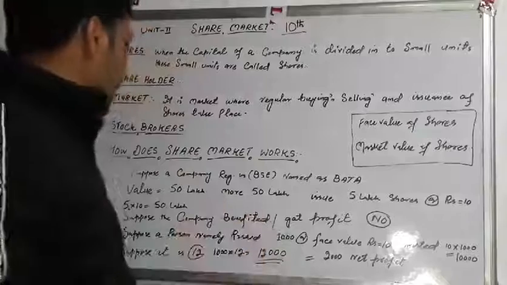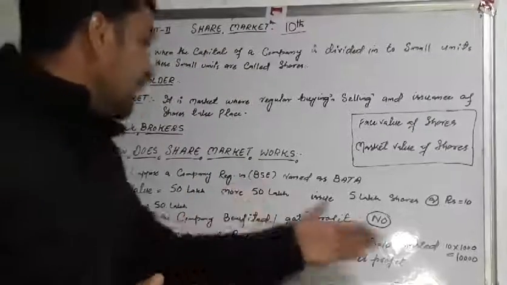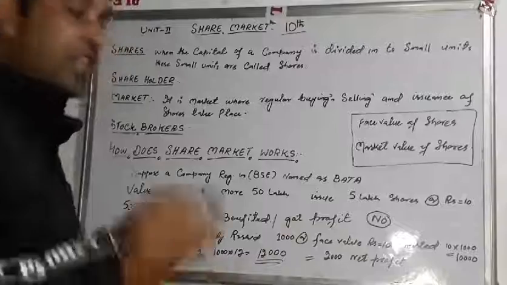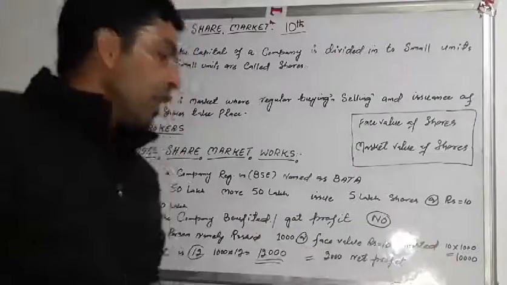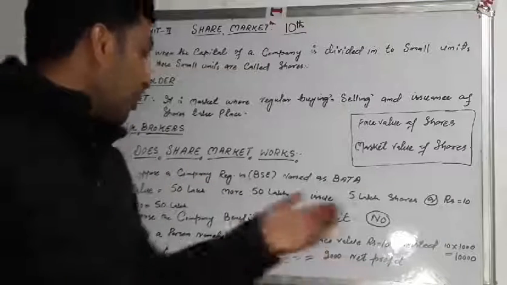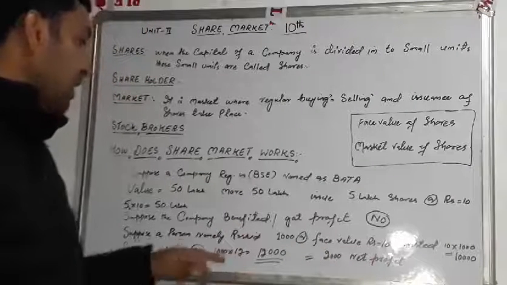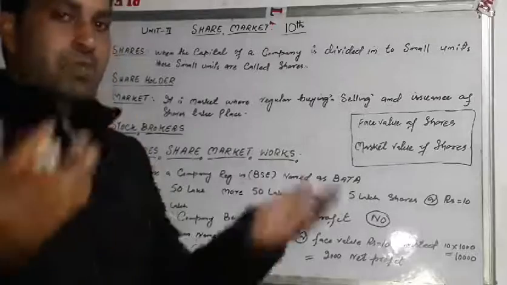In this way, Abdul Rashid is in a position now to sell these shares at rupees 12 each. Earlier, he bought these shares at rupees 10. Now he is in a position to sell these shares at the rate of rupees 12. That is, he has 1000 shares at his disposal.